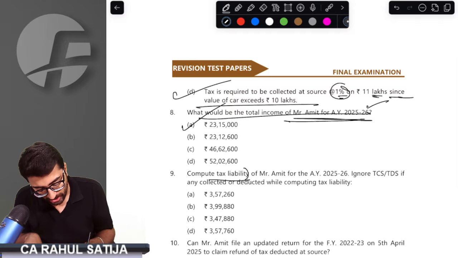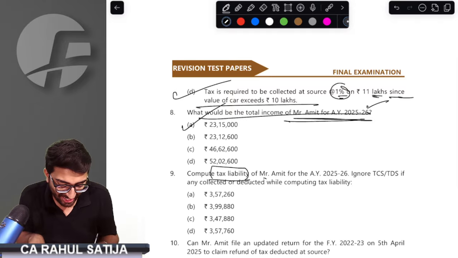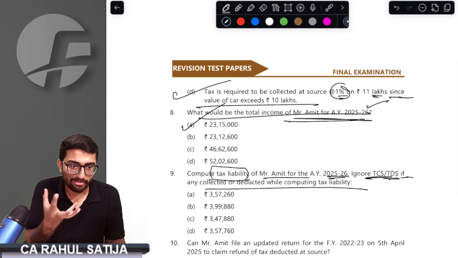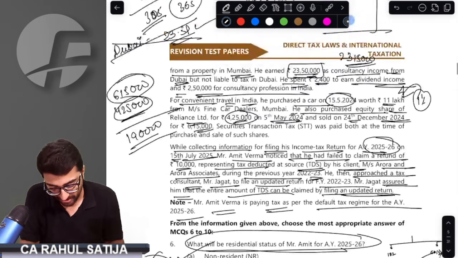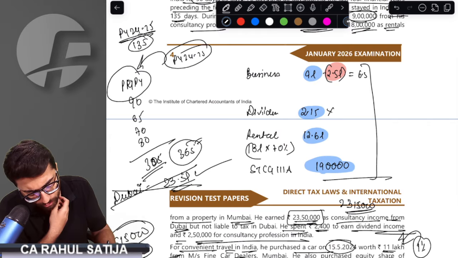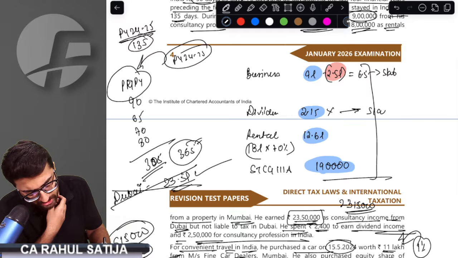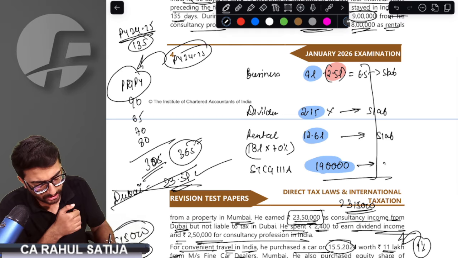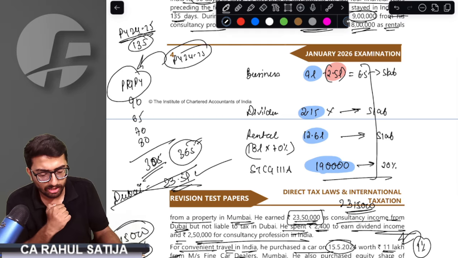Next point is the most beautiful of all. Calculate the tax liability of Mr. Amit, ignoring TDS, TCS, whatever has been collected or deducted. Only this point is the essence of this entire question. Sir, this business income of 6.5 lakh would be taxed at slab rate. Dividend would be taxed at slab rate. Rental income would be taxed at slab rate. And this STCG, since it is done in December, would be taxed at 20%. We would get the answer.